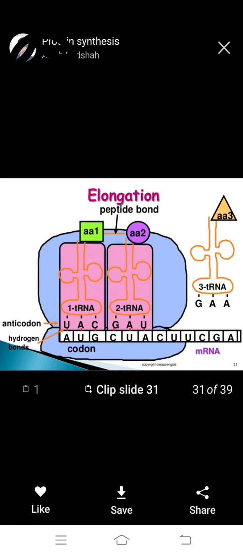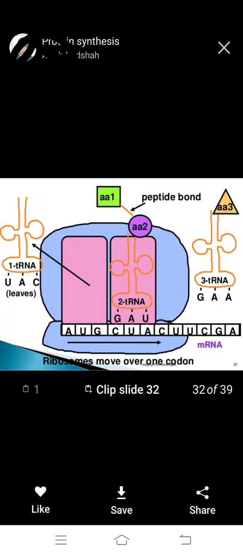Then the tRNA moves to the exit site. It is important that one amino acid joins another amino acid to form a peptide bond. Okay, first is the P site, then attachment to the A site, very important. Another amino acid is also ready to attach, its anticodon pairing with the codon. Okay, this process is the elongation process. Then the first tRNA moves to exit and leaves, and the amino acid chain is released from it.